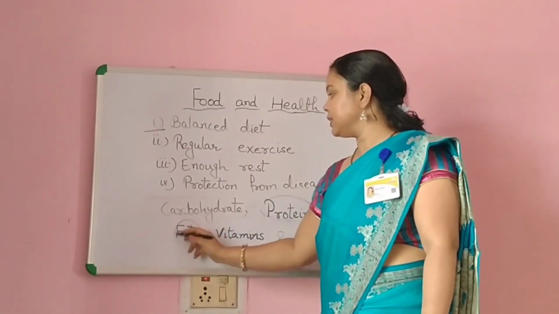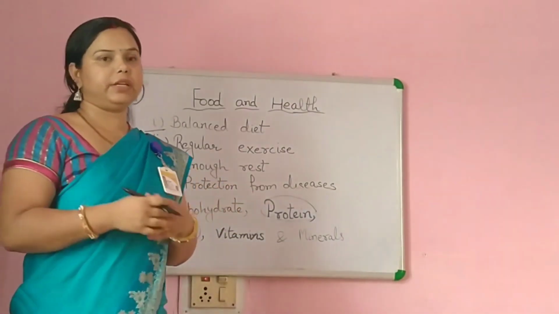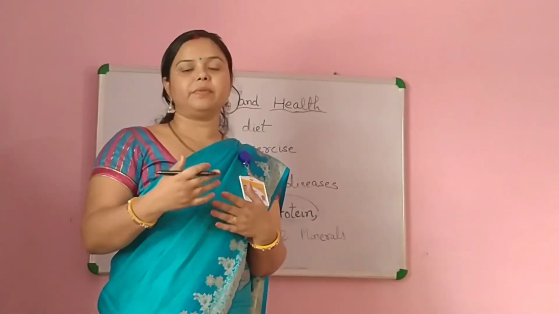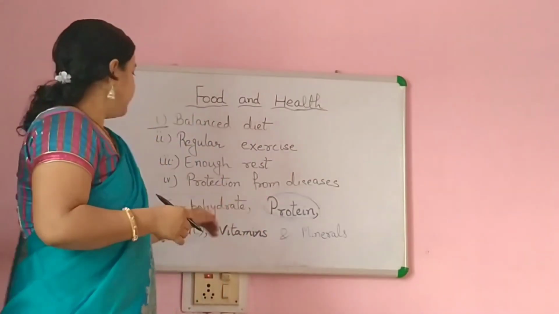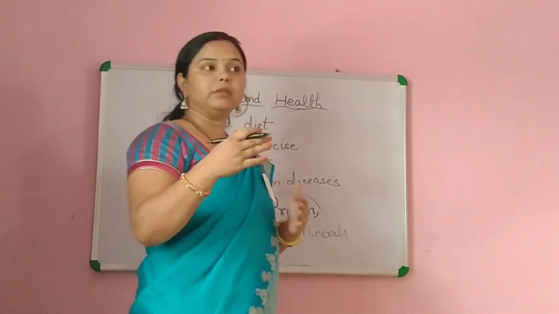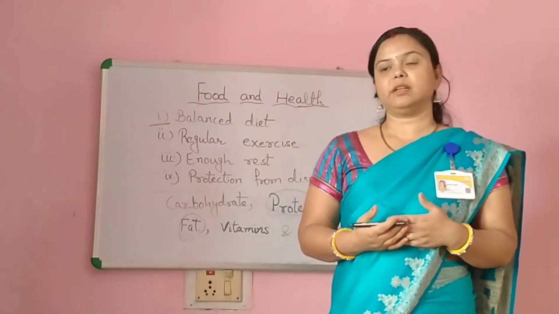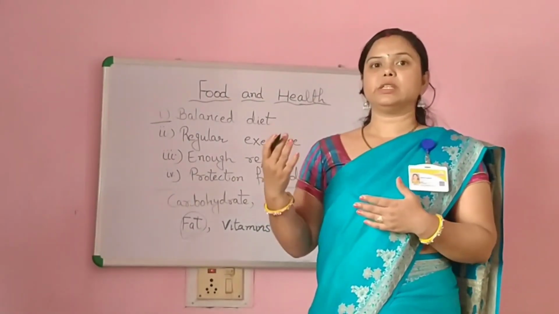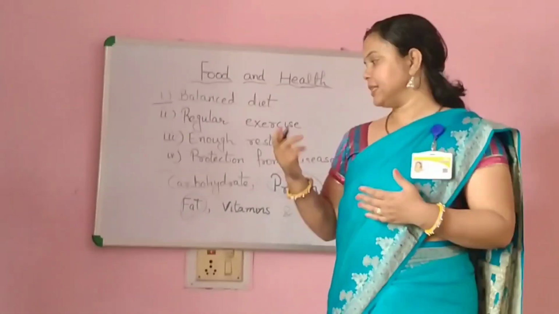Now our next nutrient is fat. Fat also gives us energy like carbohydrate, but the question here is who gives more energy, carbohydrate or fat? The answer is fat. Fat gives instant energy to work. But we should not include more and more fat based food materials in our diet, because it can harm our health also. The sources of fat are butter, oil, ghee, etc.